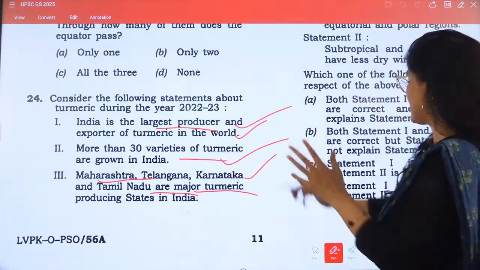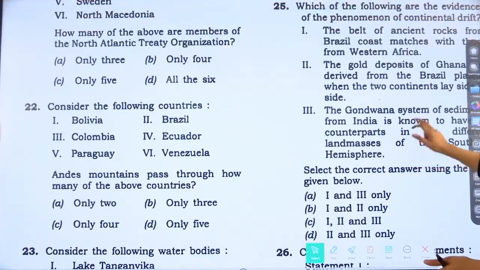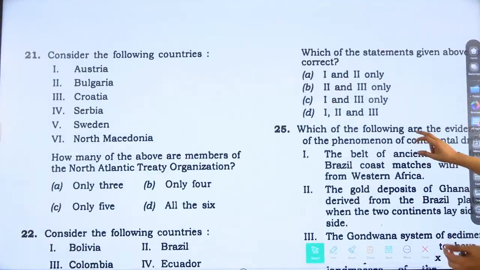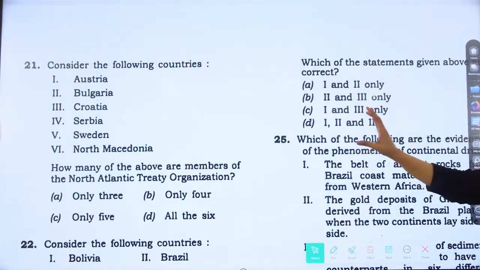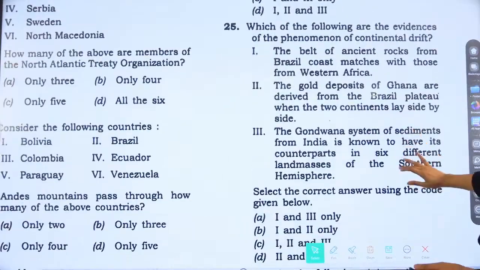And see, big statements are given, so it takes time to study them. So what will be our answer? Our answer will be option D, which is 1, 2 and 3. Now, coming to question number 25.